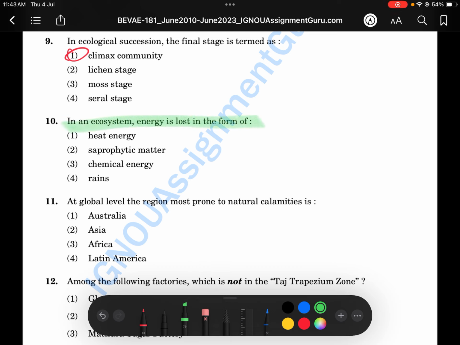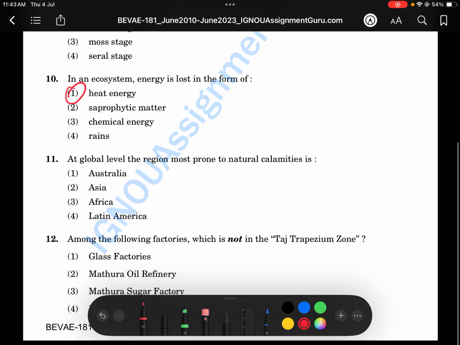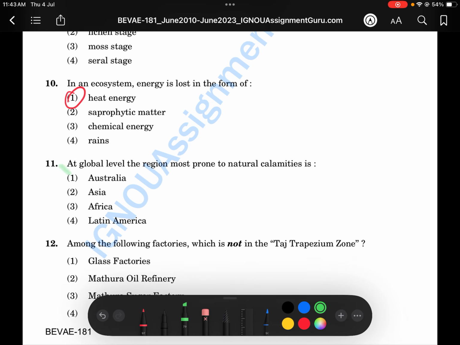In an ecosystem, energy is lost in the form of heat energy. So in an ecosystem, energy is lost as heat energy itself. At the global level, the region most prone to natural calamities is Asia.